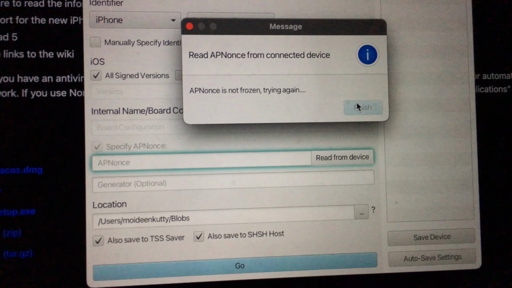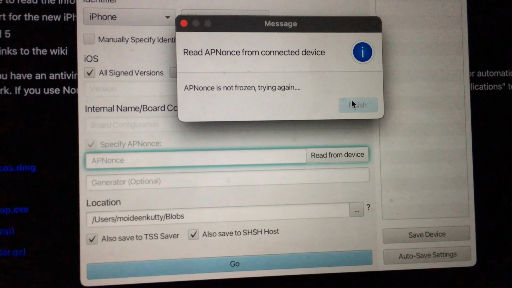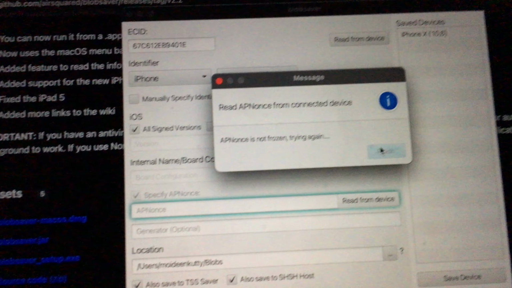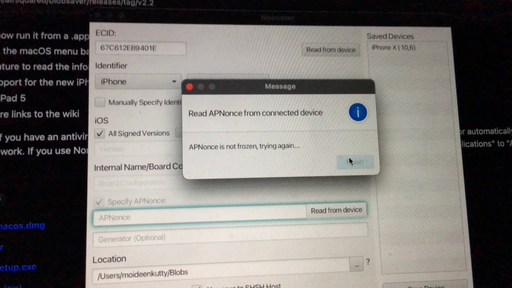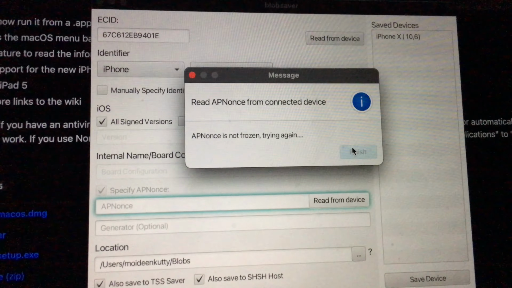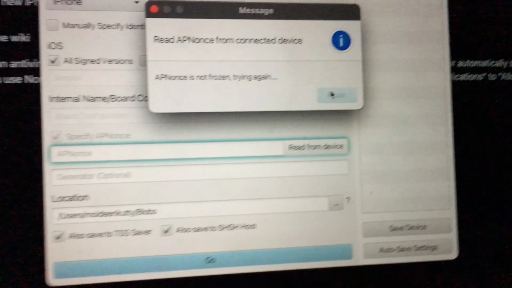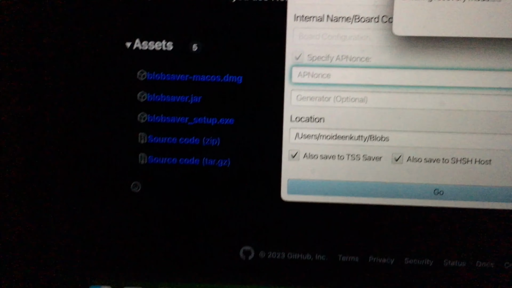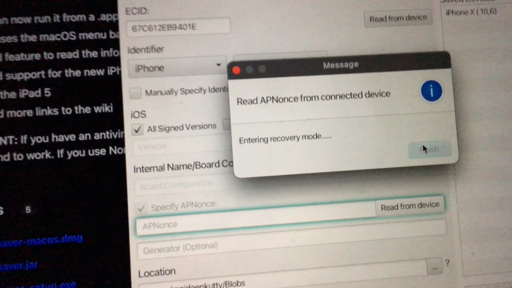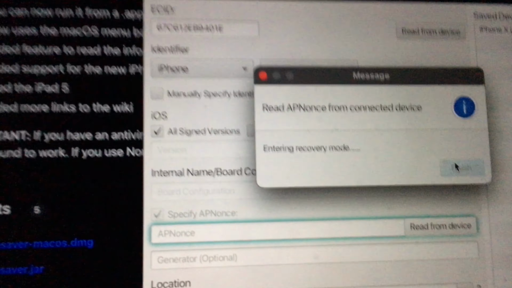What happens is it takes some time, so the length of the video will be very high, and it is a 4K video. Every minute counts, so it's very hard for me to export and everything. But yeah, the device went to DFU mode again, or recovery mode you can say.